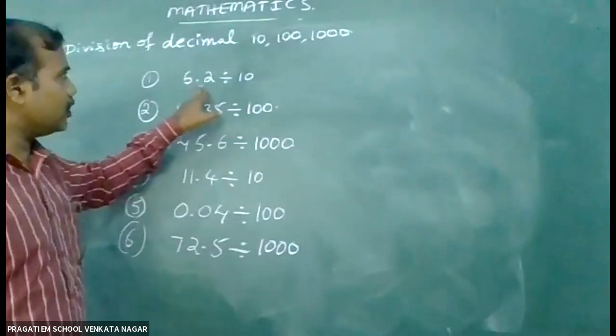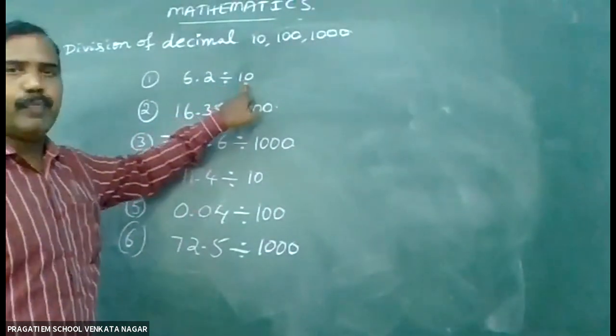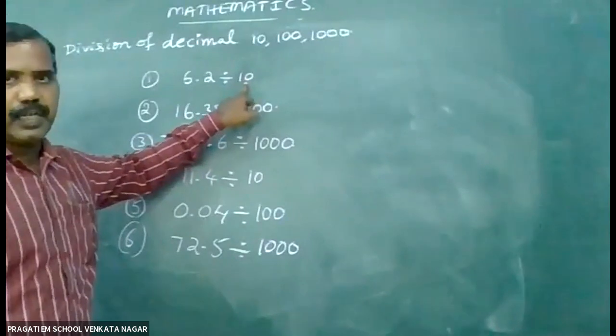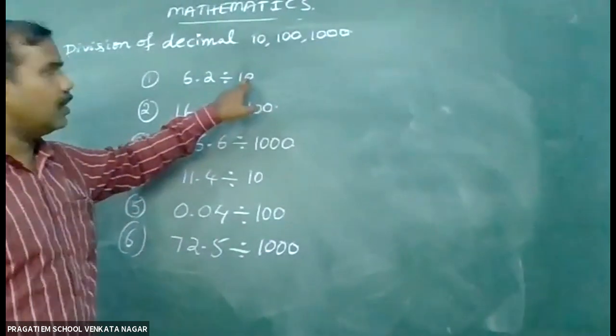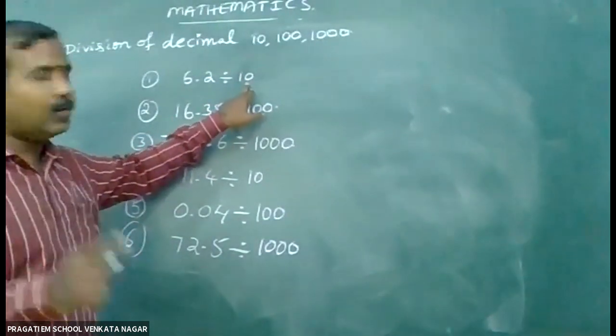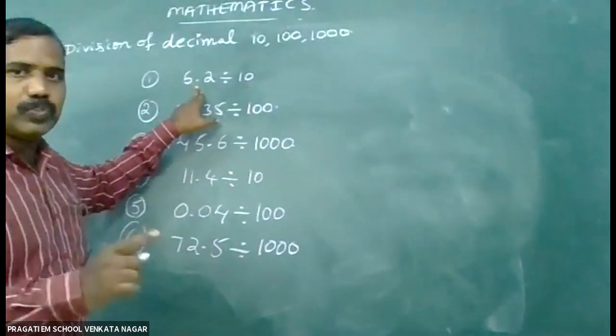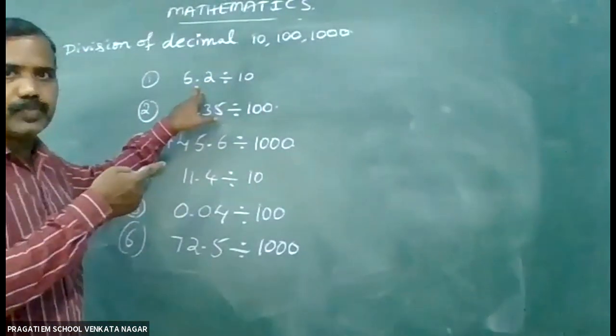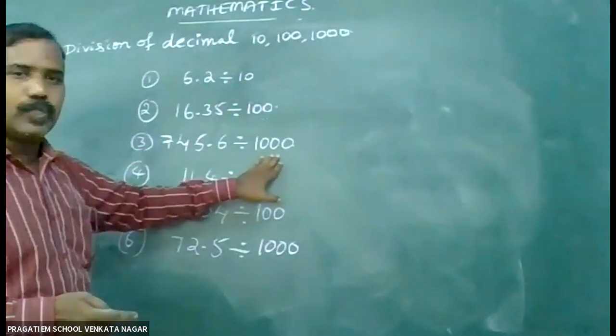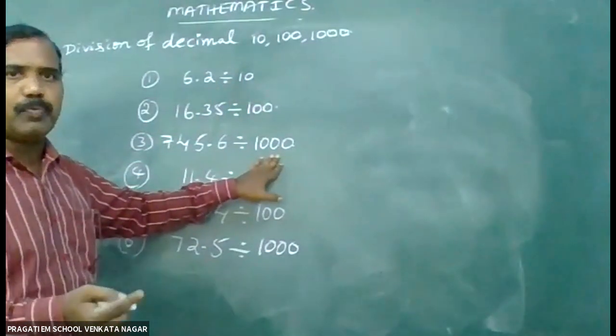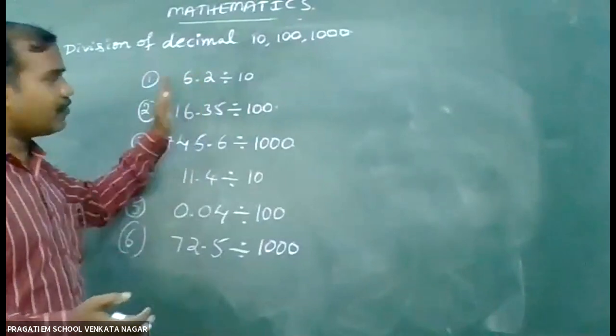In the denominator there is 10. 10 means how many zeros are there? 1 zero. So the decimal point moves one place to the left side. However many zeros there are, that many places the decimal point moves to the left side.